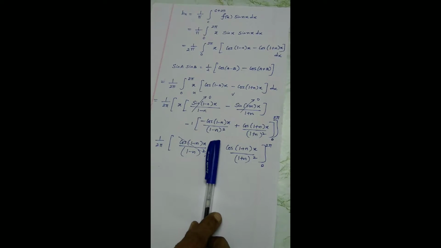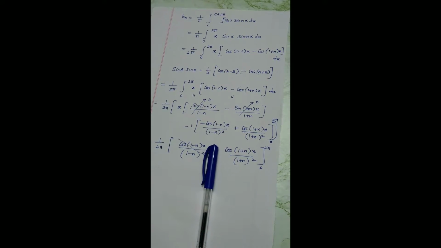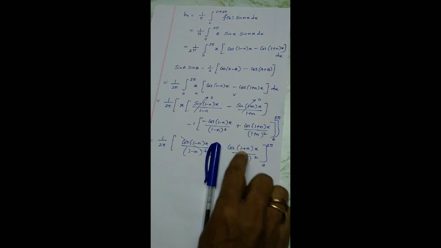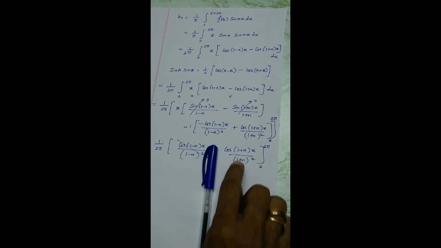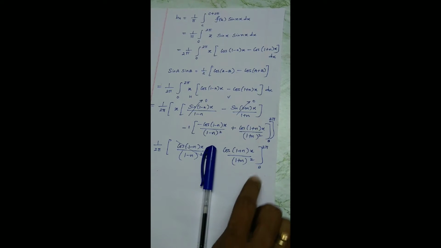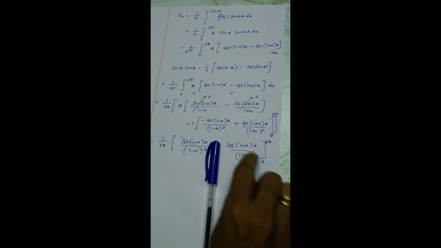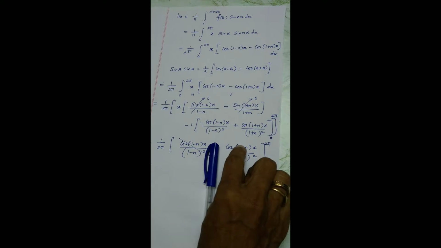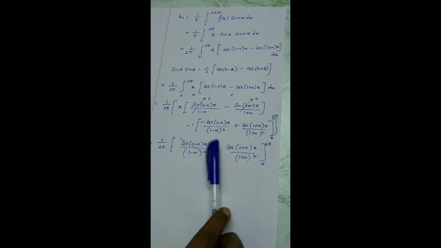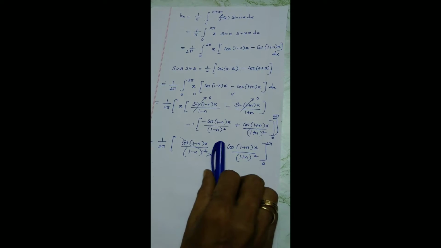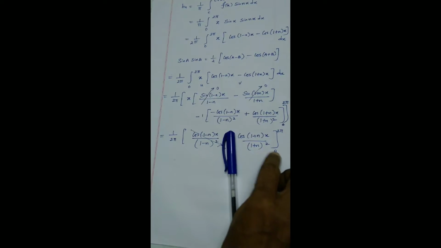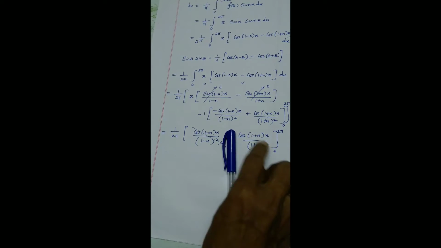This is also 0 after substituting the limit. Same way, forget about this minus symbol. Upper limit cos 2 pi (1 plus n) is 1, so 1 by (1 plus n) whole square. Lower limit cos 0 is also 1. Upper minus lower: the minus symbol is common, minus upper limit 1 by (1 plus n) whole square, lower limit cos 0 is 1.